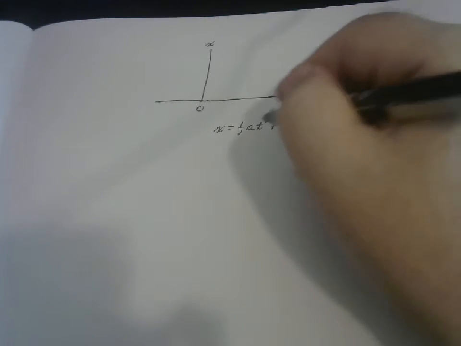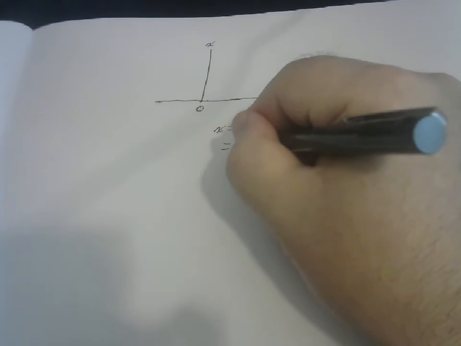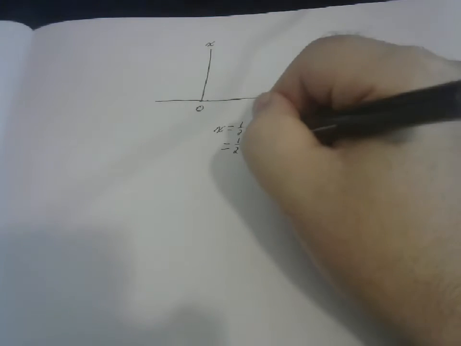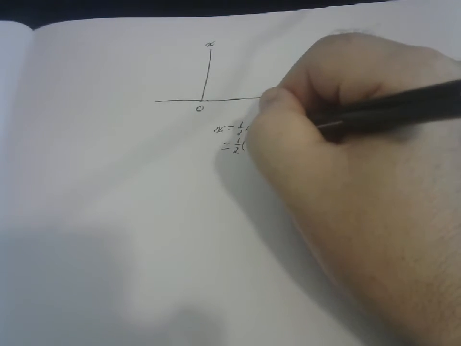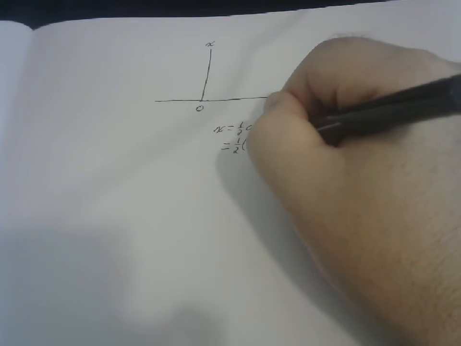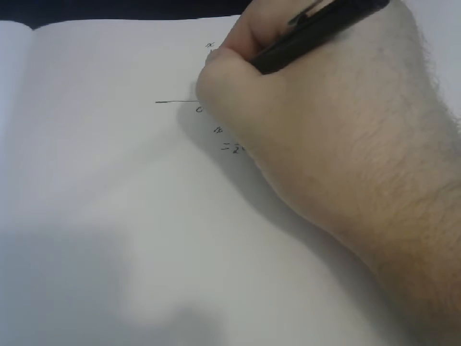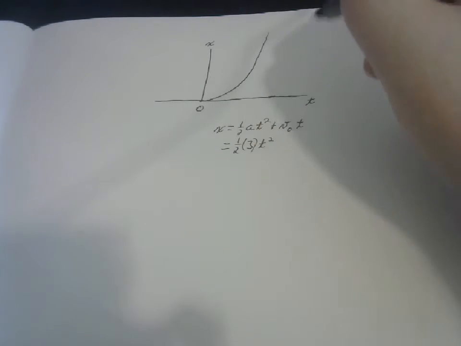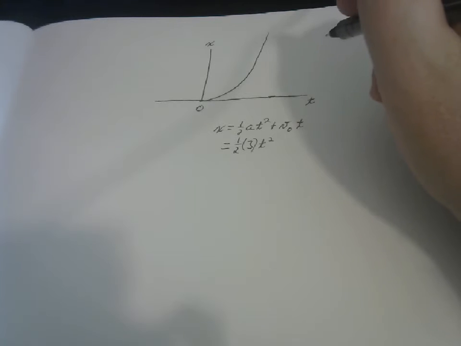He starts out with a 0 velocity, so his speed, he has a 3 meter per second squared acceleration times t squared. So that's going to look something like this. That is the quadratic equation, what it looks like.